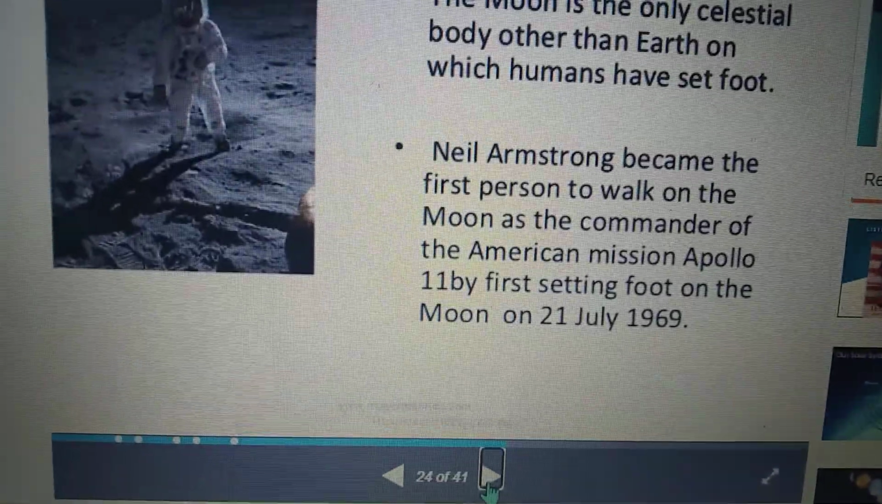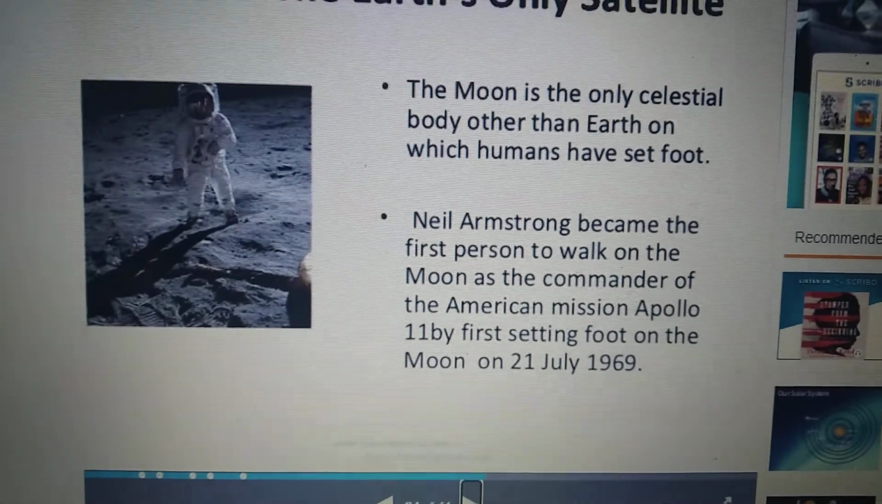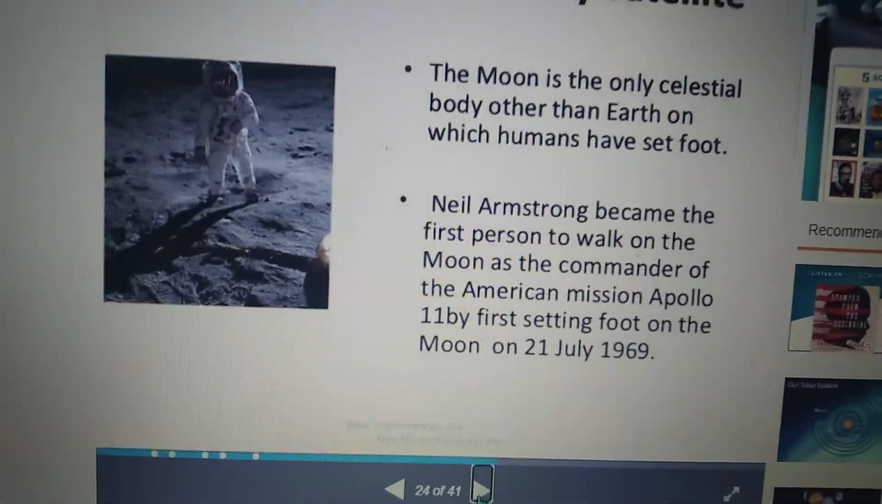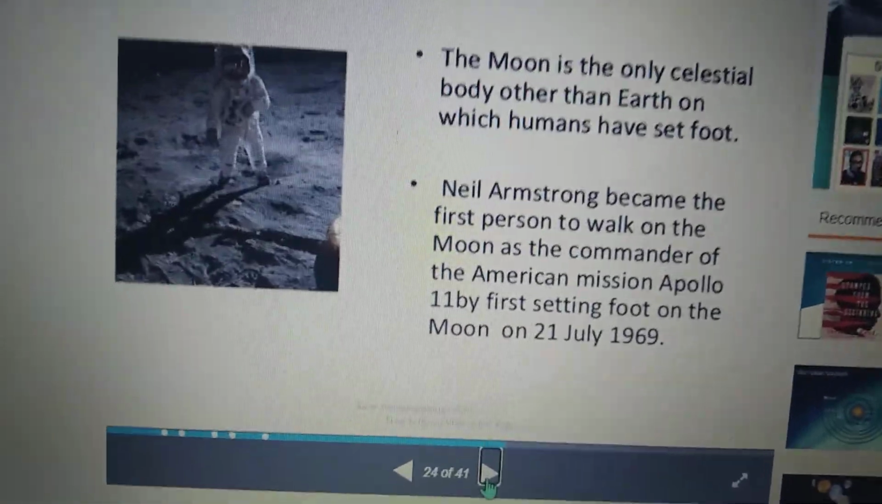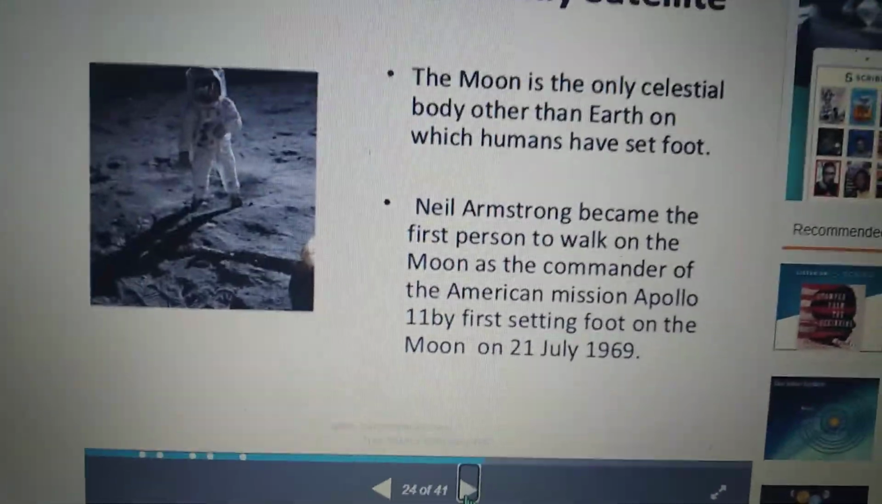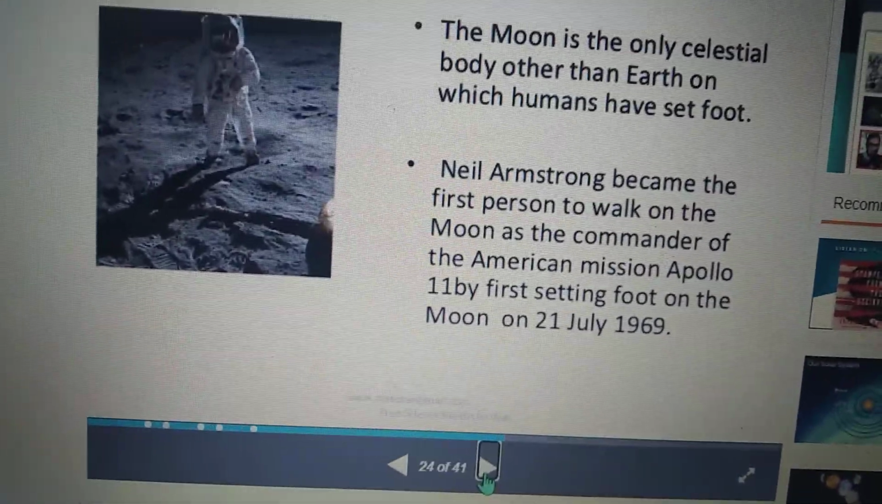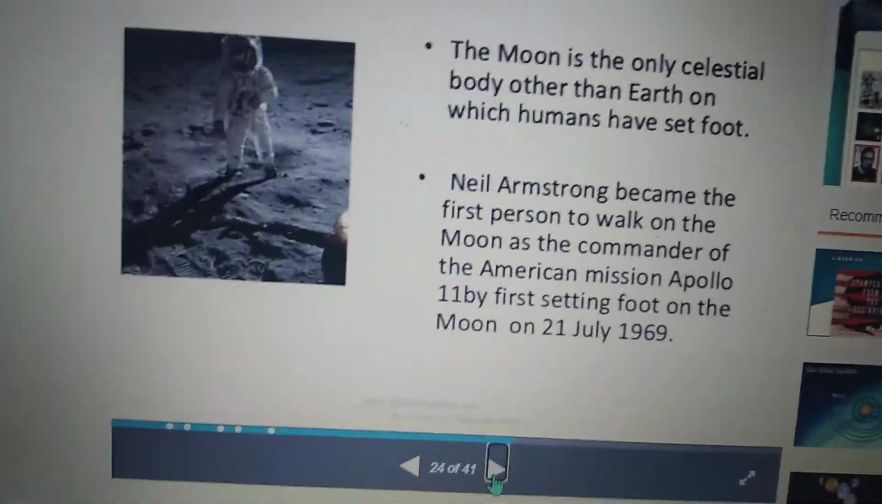And moon goes around the earth just like earth goes around the sun. It takes how many days to make one trip around the earth, children? You know that, 27.3 days it takes to make one trip around the earth.